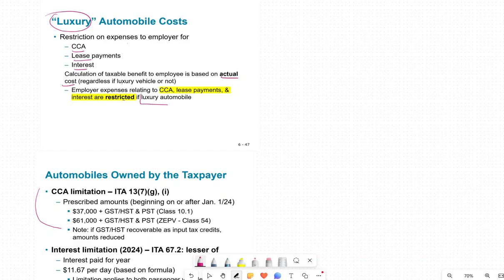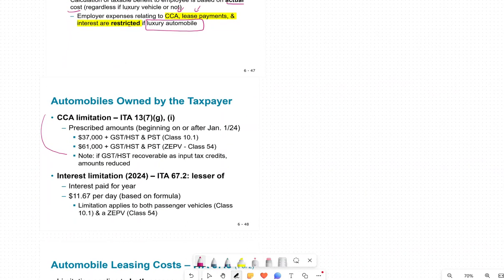So if it's a luxury vehicle, CRA restricts your expenses for your CCA purposes and lease payment purposes. So these are the prescribed rates that we were talking about. These are the prescribed amounts for your automobile owned by the taxpayers. So this is 37. If they go under class 10.1, you can take a CCA.